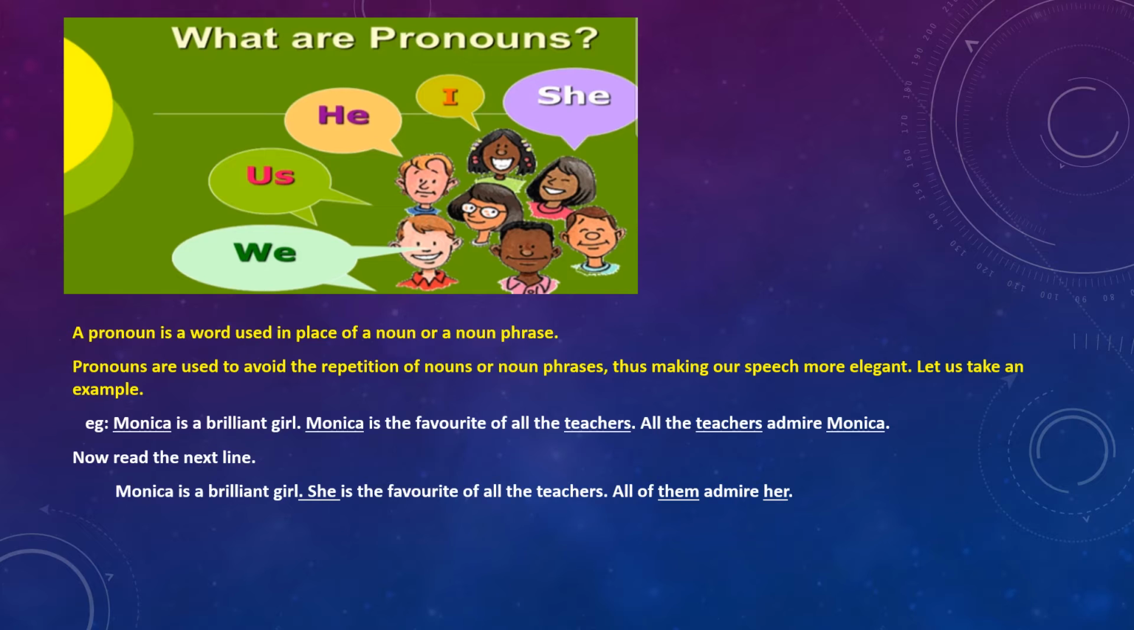Monica is a brilliant girl. She is the favorite of all the teachers. All of them admire her. Now here, she is used for Monica. Then in all of them, this them is used in place of teachers. Admire her. Again, her is used in place of Monica. So this is the use of pronoun. It helps to avoid the repetition of nouns or noun phrases, and our speech will become more elegant. It will sound much better. I hope you have understood this one.